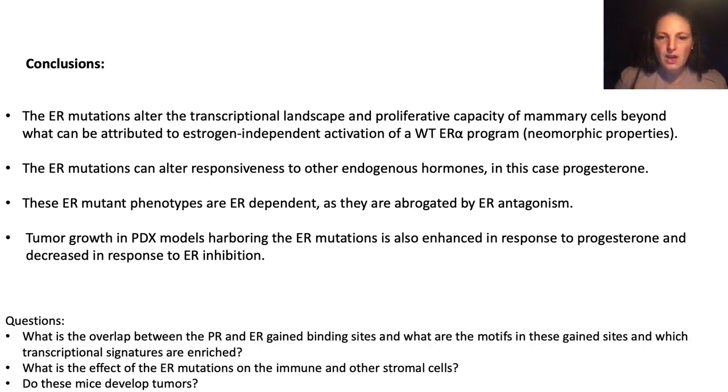A few questions to the authors are, what is the overlap between PR and ER gain binding sites, what are the motifs in these gain sites, and which transcriptional signatures are enriched? What is the effect of the ER mutations on the immune and other stromal cells? And importantly, do these mice develop tumors?